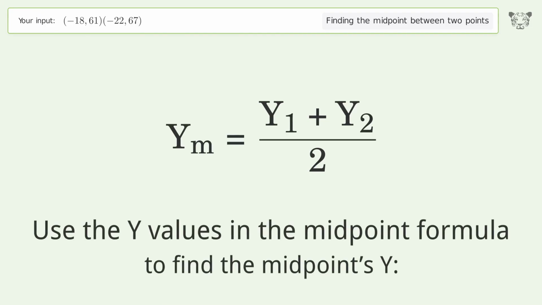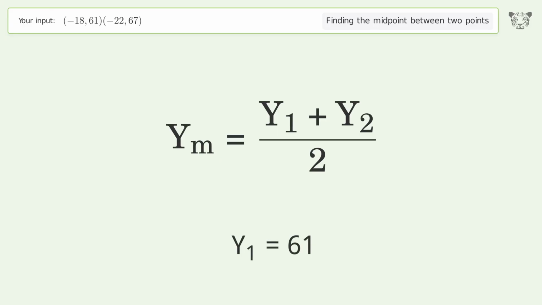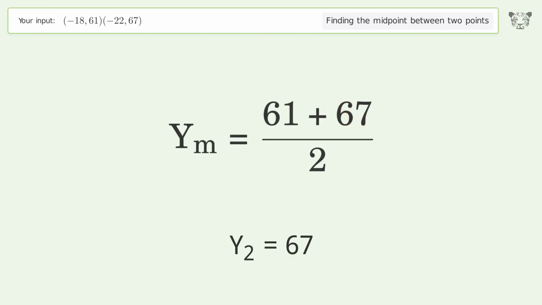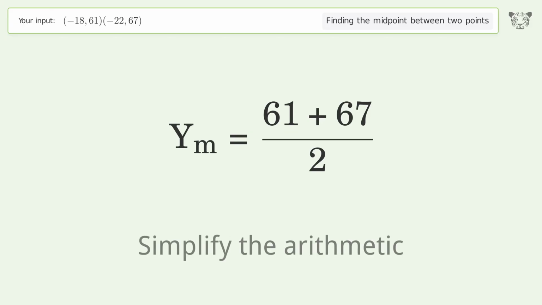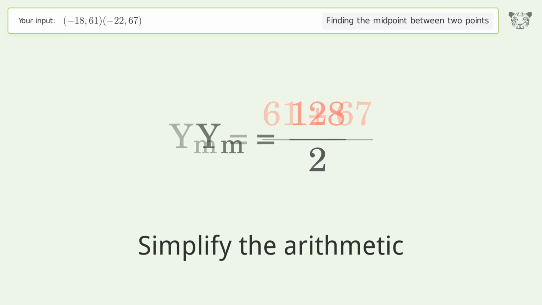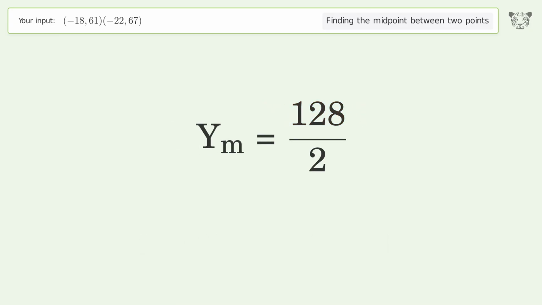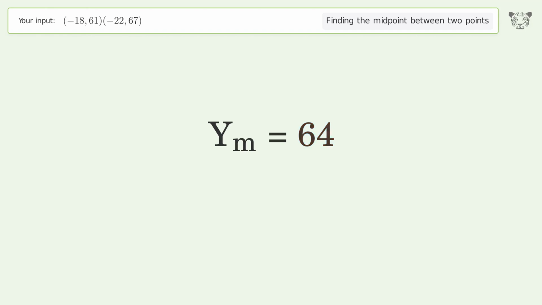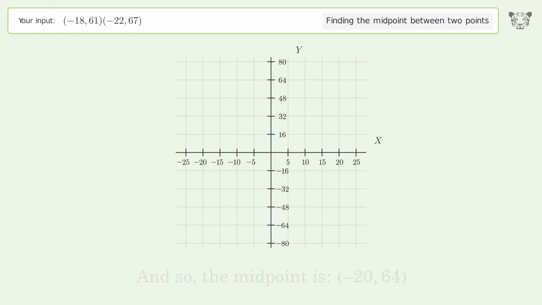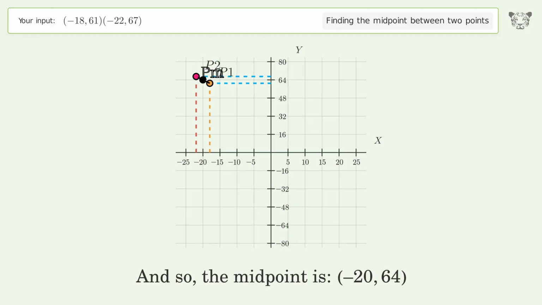Use the y values in the midpoint formula to find the midpoint's y. y1 equals 61. y2 equals 67. Simplify the arithmetic. And so, the midpoint is negative 20, 64.